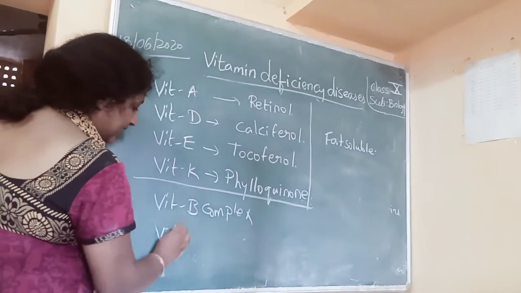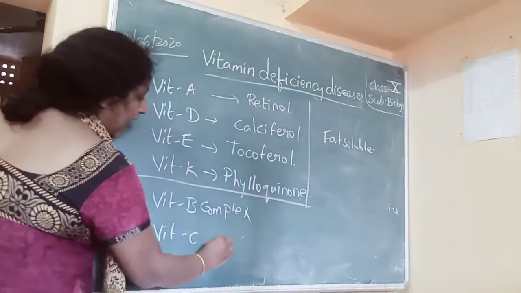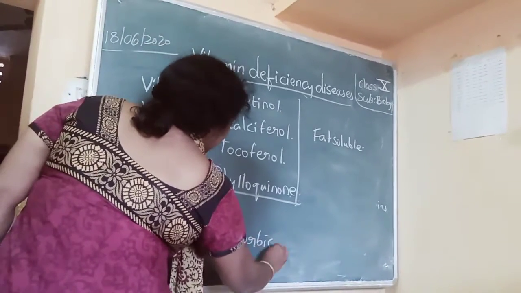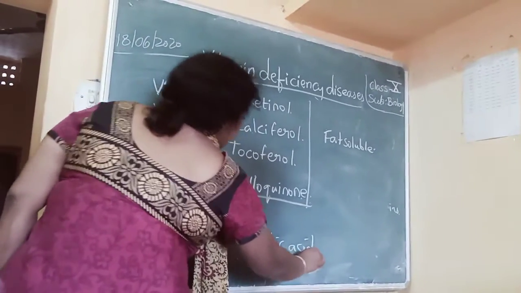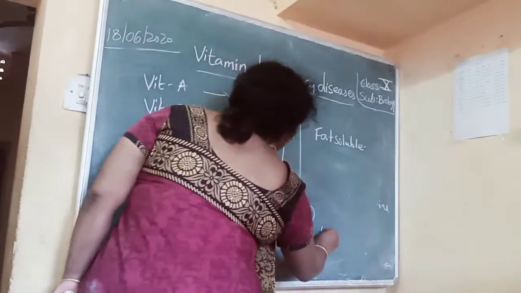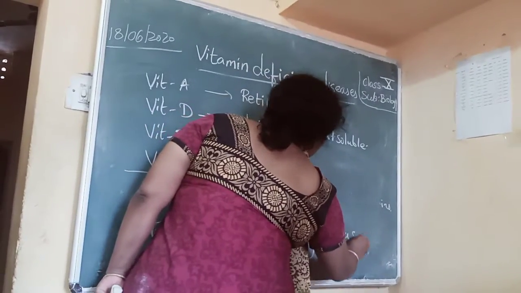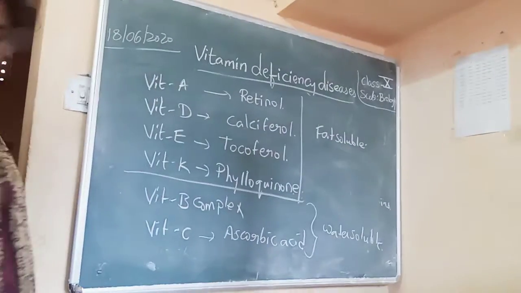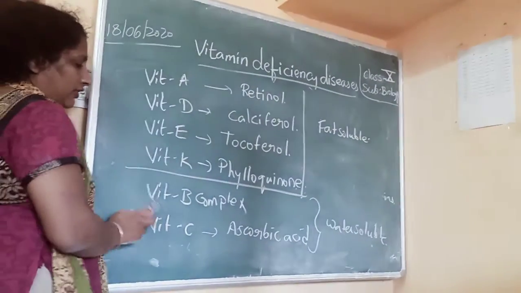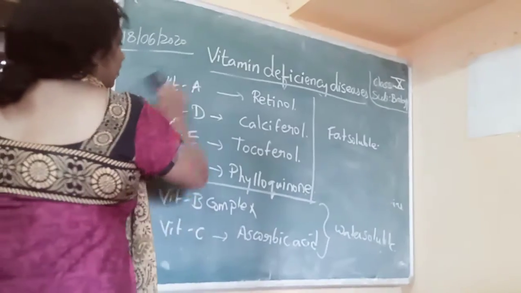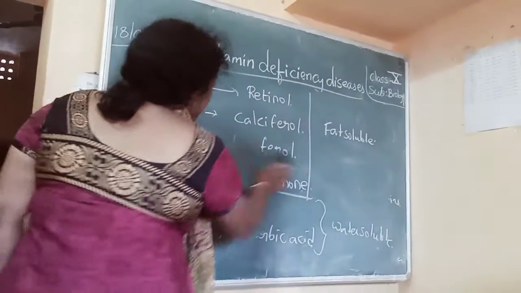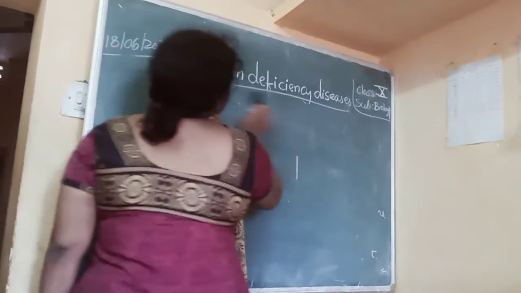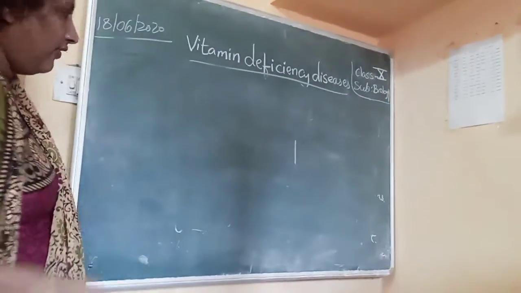Then vitamin C is called ascorbic acid. Okay, so now these two are water soluble vitamins. Now we will see vitamin B, which is a B complex vitamin, wherein several vitamins are present.